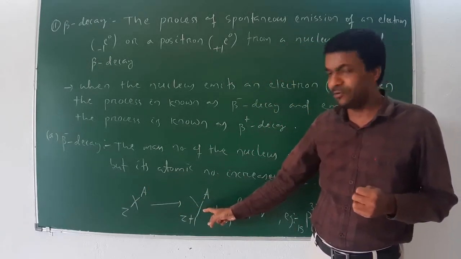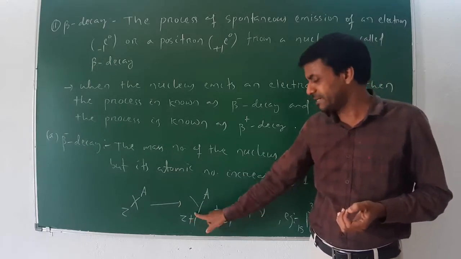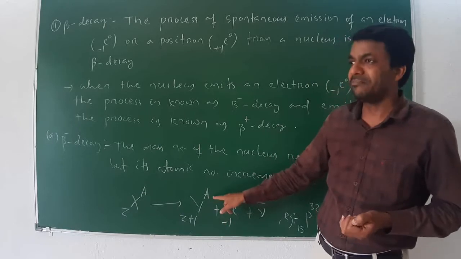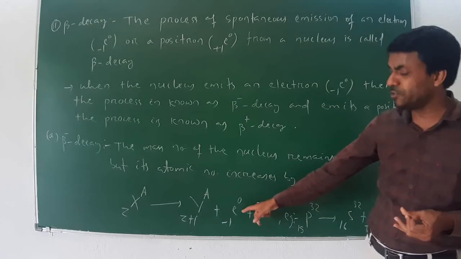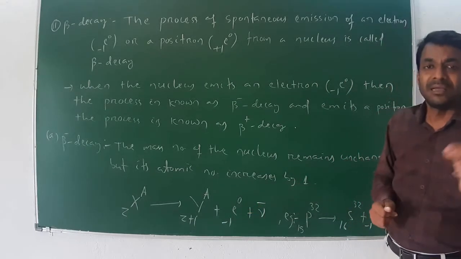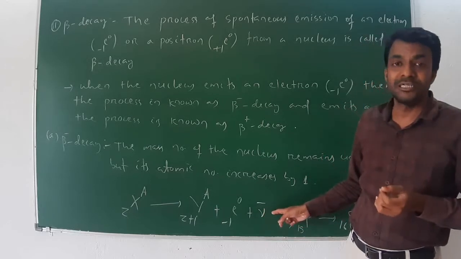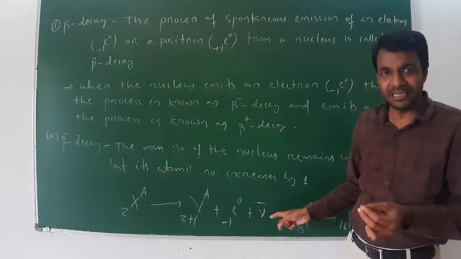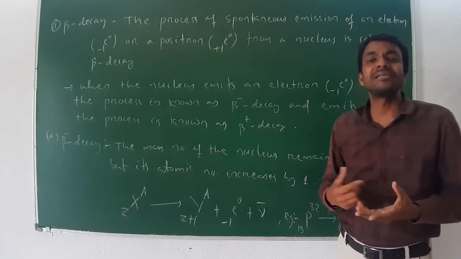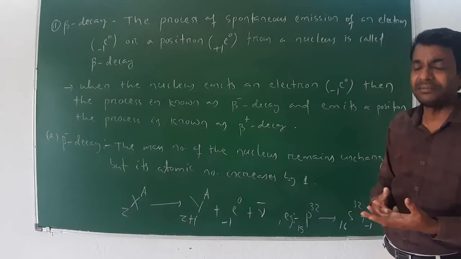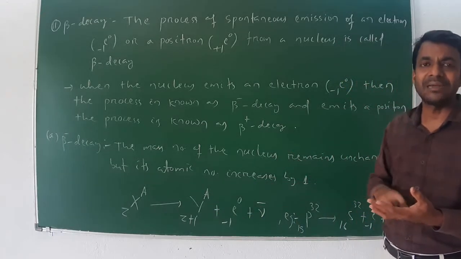It forms nucleus Y, the daughter nucleus, whose atomic number is increased by 1, becoming Z plus 1, and whose mass number remains unchanged, A, plus an electron -1e0, and a new particle is released, the antineutrino. So the products in beta minus decay are the daughter nucleus, the electron and the antineutrino.